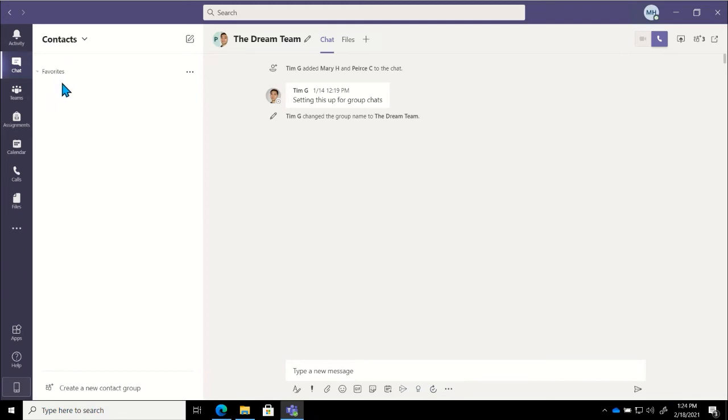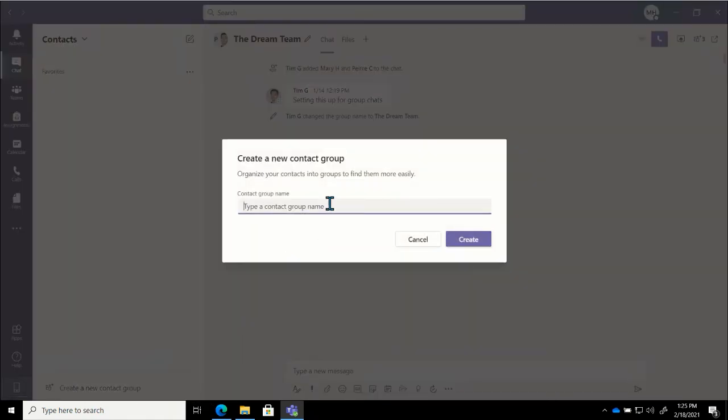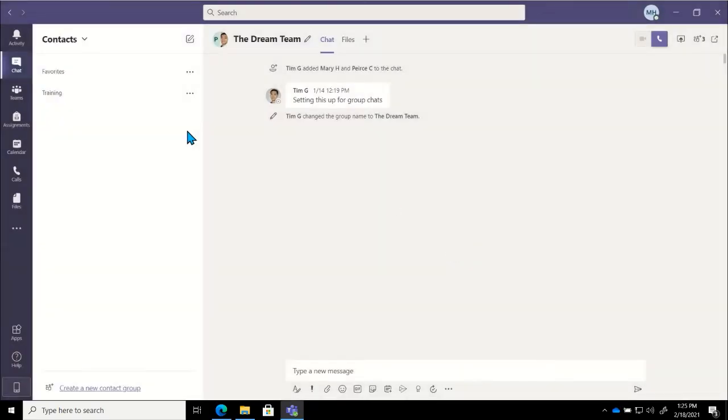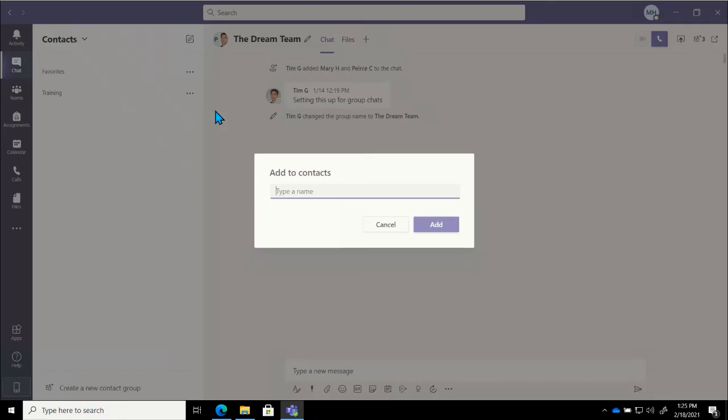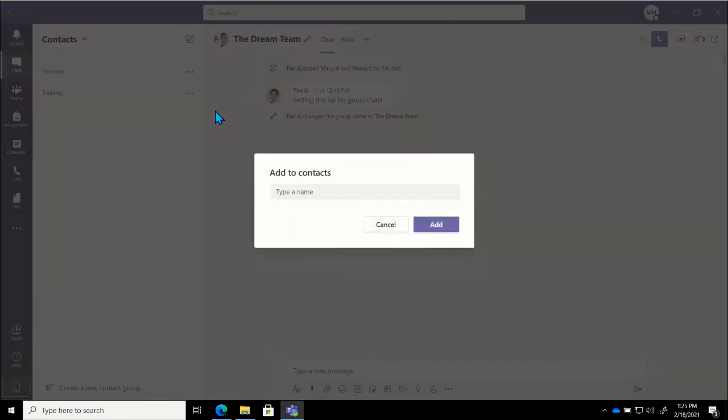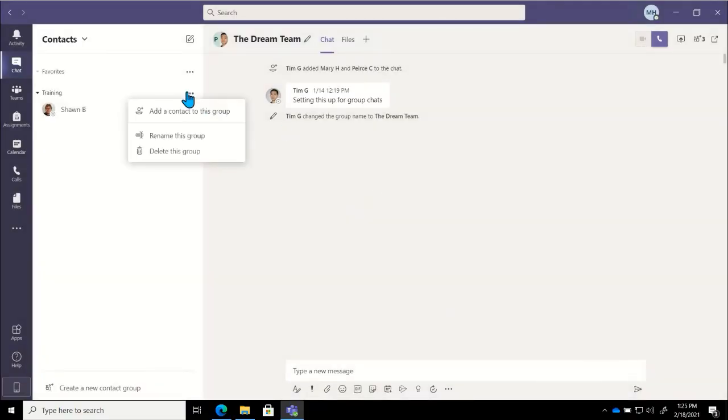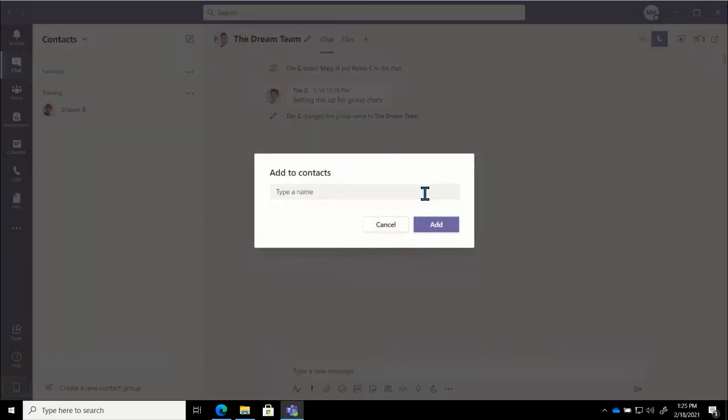I haven't added anybody to it. If I'd like to create a new contact group, I can do that. So I can click on create new contact group and I can give this a name. So if we say training, click on create. Now I have a little training group here and I can go into the ellipses by that and I can add a contact to this group. So again, we're going to add people that are internal or work with us at Ohio State University. So I can put in Sean and click on add. I can add Pierce if I'd like to do that.